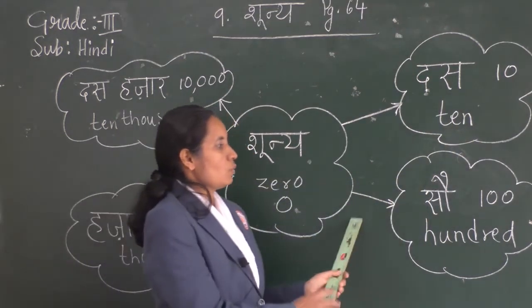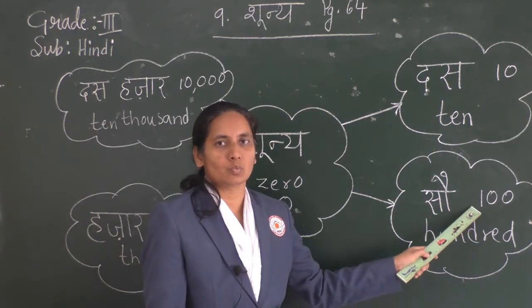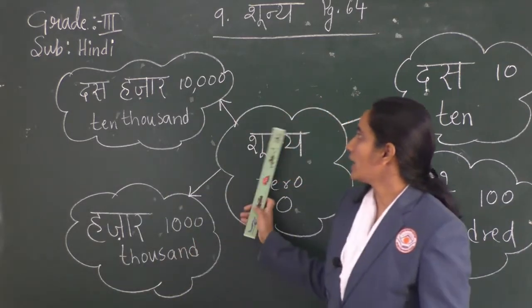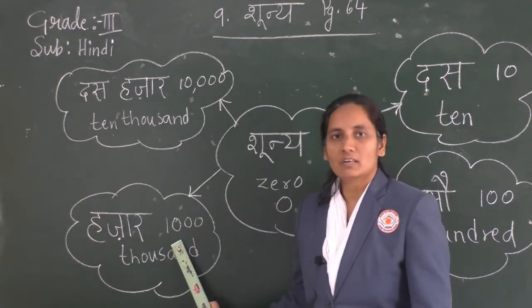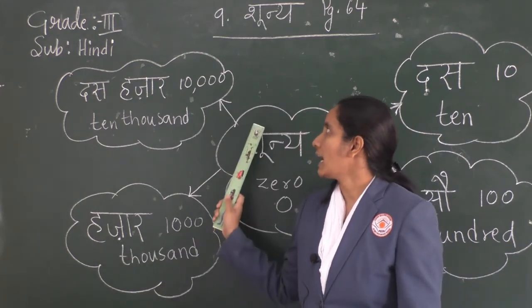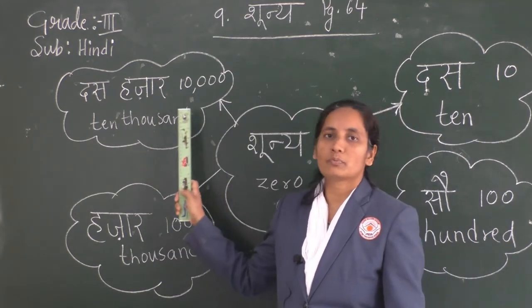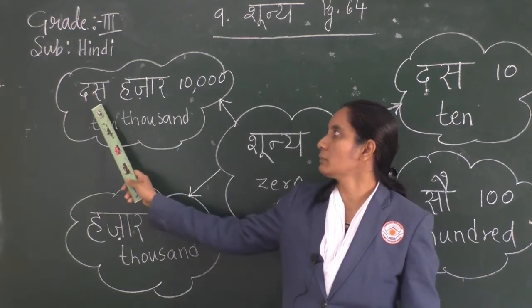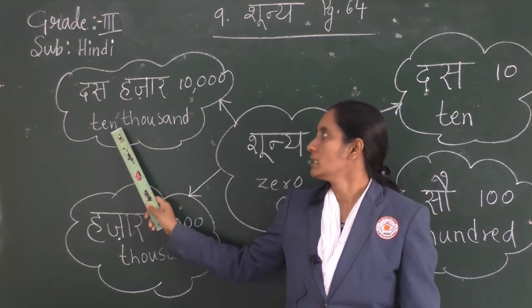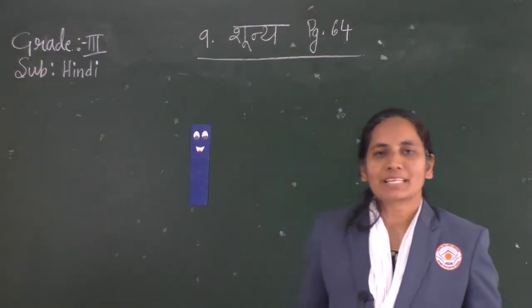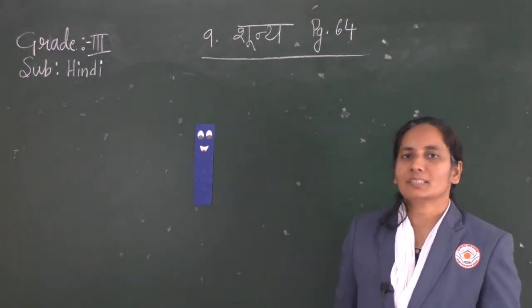If you add one more 0 to 1 it becomes 100. Then if you add yet again another 0 to 1 it becomes 1000. And if you add a total of 4 zeros, 4 शून्य अगर हम जोड़ेंगे तो कितने बन जाएंगे? 10,000 यानी कि 10,000. So children, let me explain to you this lesson in short.